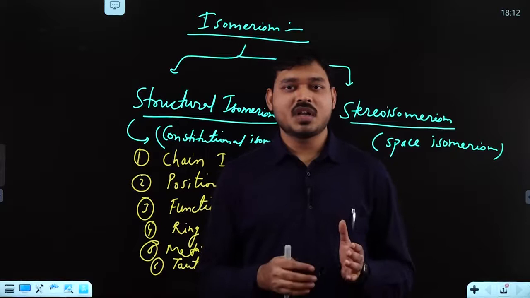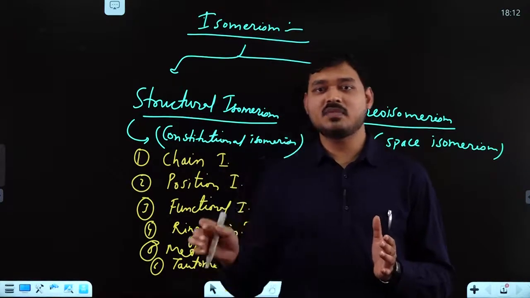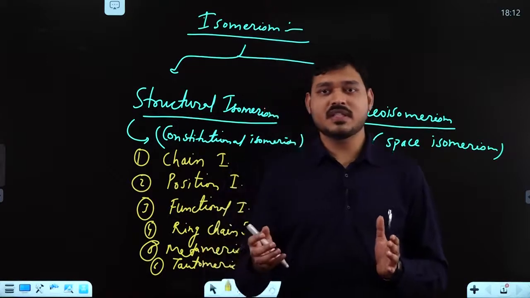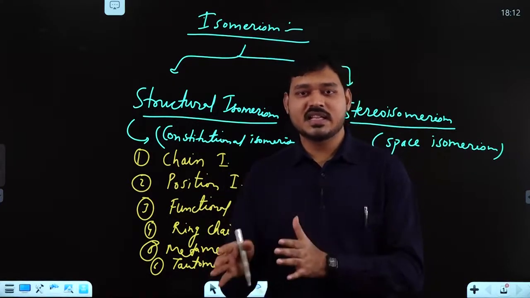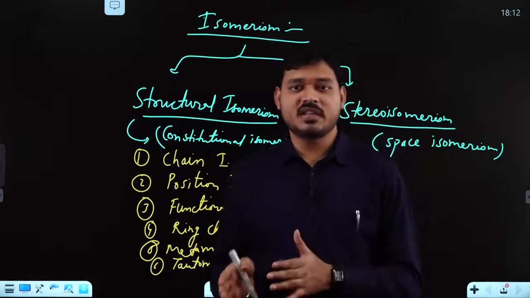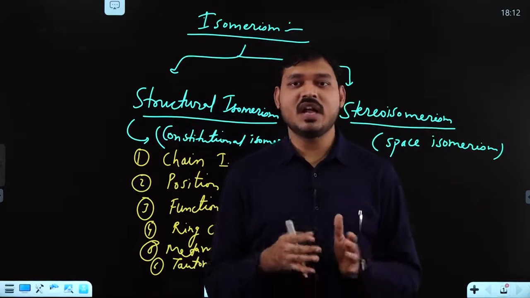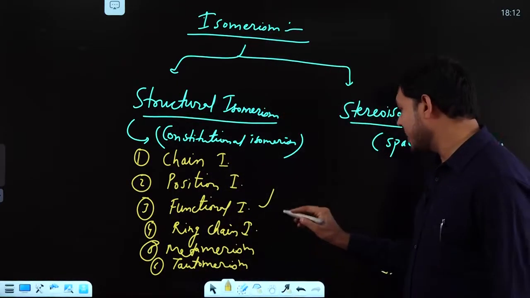You may say one compound is a ketone and another one has a pi bond as well as an alcoholic part, or you may say one is a carboxylic acid and another is an ester. Okay, you may say there is alcohol and ether. You may say thioalcohol and thioether. So all these were examples of functional isomerism, right?